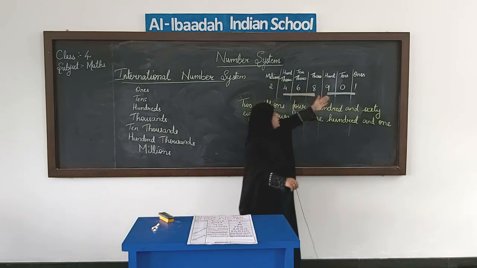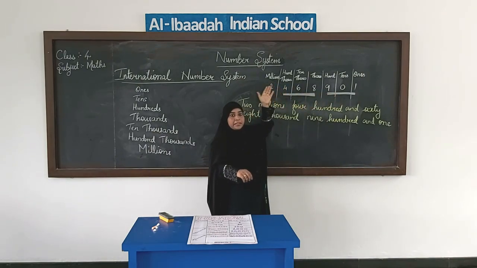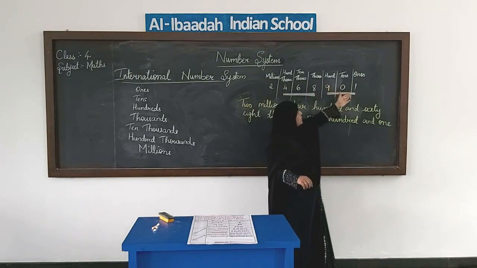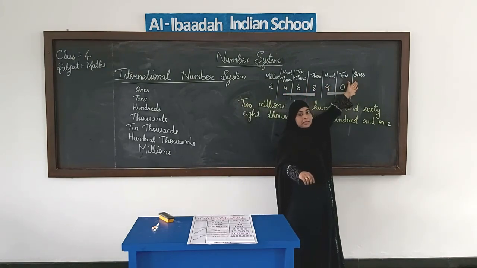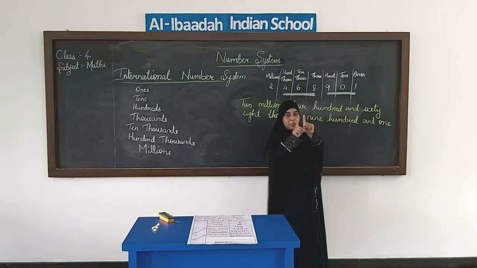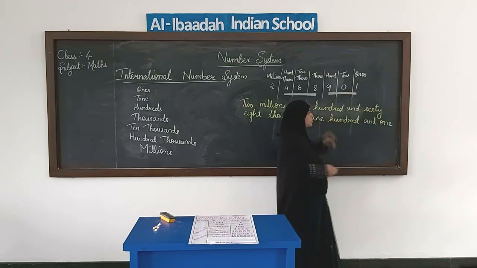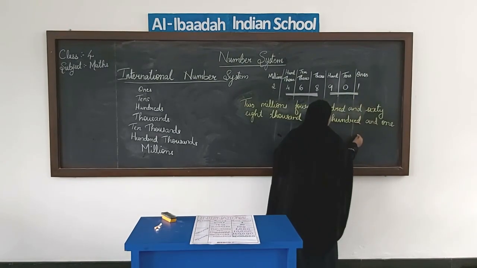Now every digit has its value in that place. So for the first place, ones, there is only one. Ones means alone or single. Okay, so I have 1 ones. So the place value of this 1 will be 1.